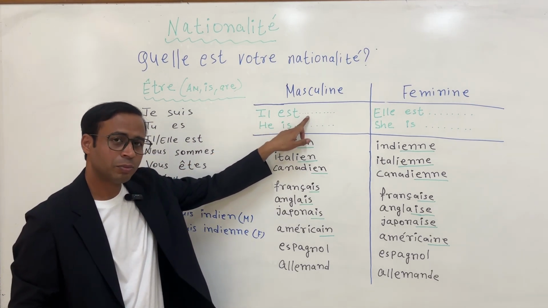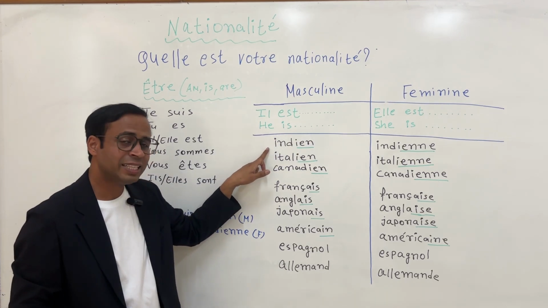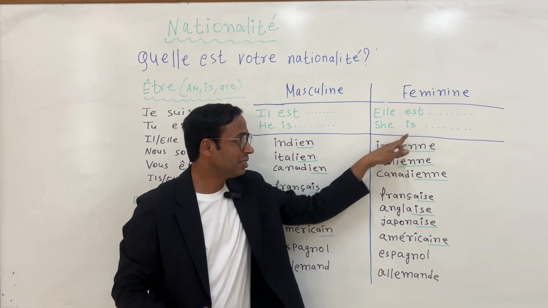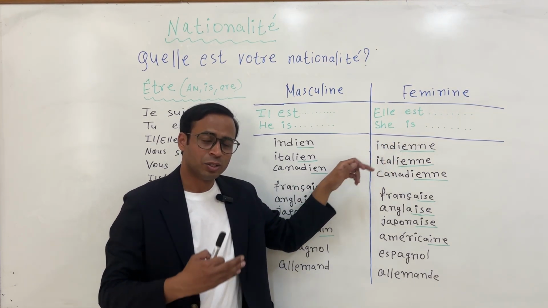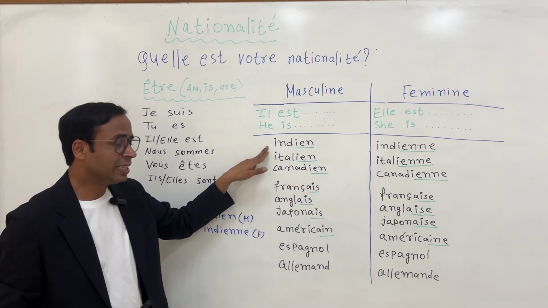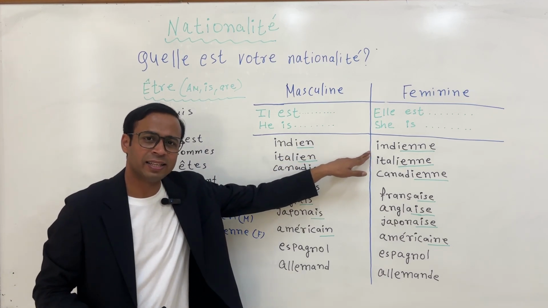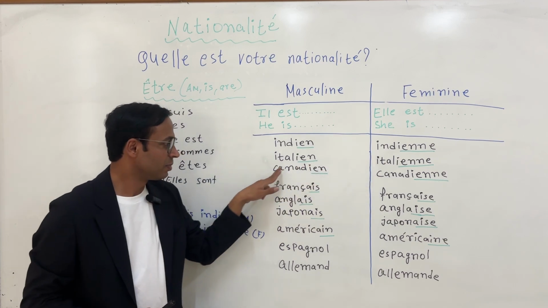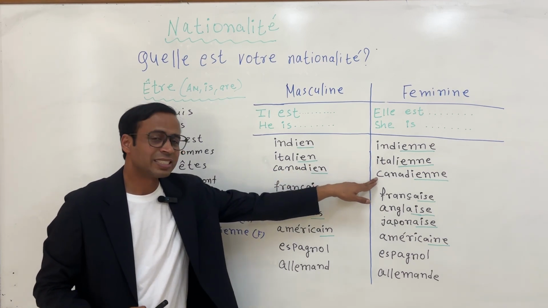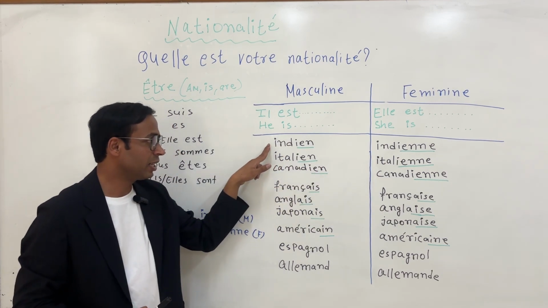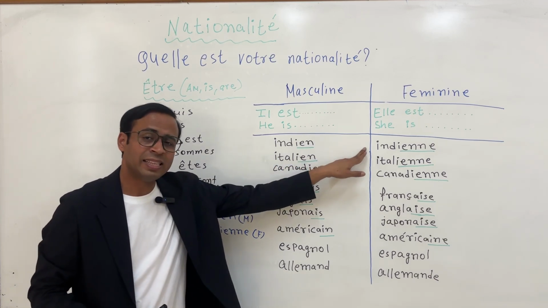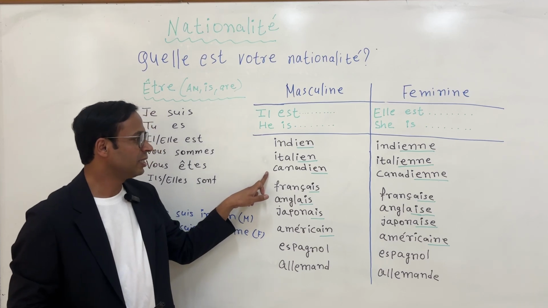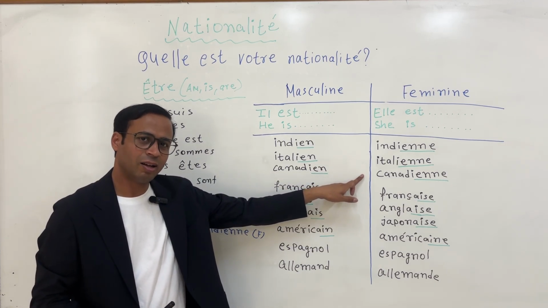So il est, which means he is, indien. Elle est, which means she is, indienne. Okay. So now repeat the nationality. Indien, indienne. Italien, italienne. Canadien, canadienne. Repeat again. Indien, indienne. Italien, italienne. Canadien, canadienne. All right.